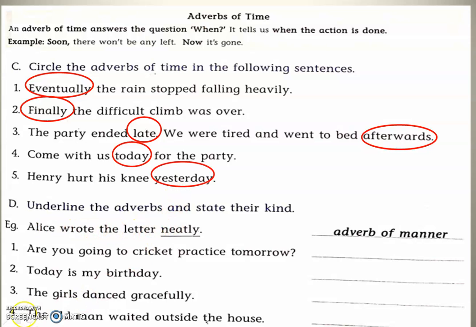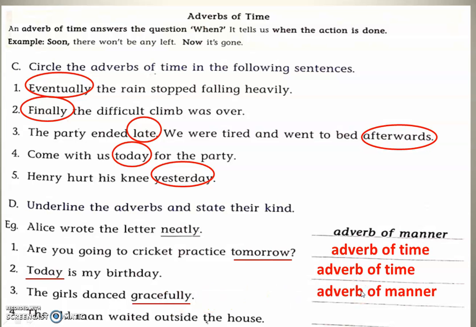Now they are asking for the manners. Adverb. What kind of adverb is it? Are you going to cricket practice tomorrow? Tomorrow comes. So it is adverb of time. Today is my birthday. Today. Time. Adverb of time. The girls dance gracefully. Gracefully means manners. So, adverb of manners. The manner they danced is gracefully. Then the old man waited outside the house. Outside. Place. So, adverb of place.